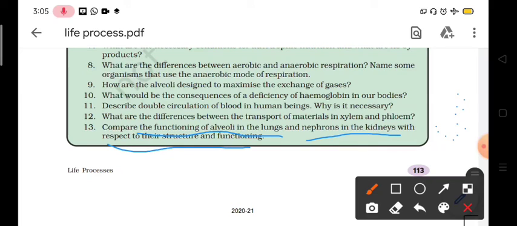So these are important questions which are given in our exercise, and these questions are also important for our board examination, because most of the questions in our examination come from NCERT. So this is the end of the chapter, and from the next video lecture we will discuss a new chapter, that is control and coordination.